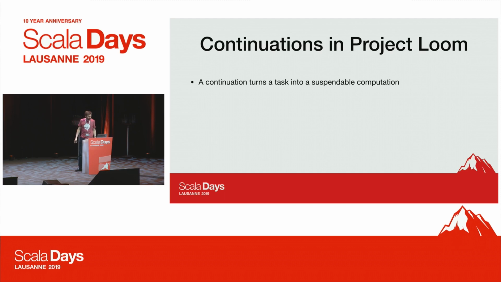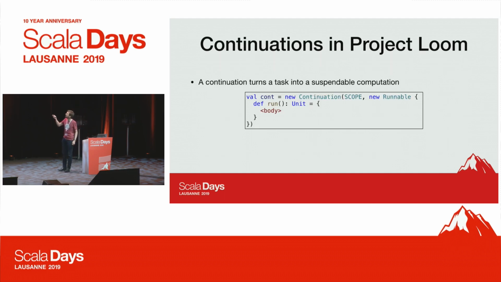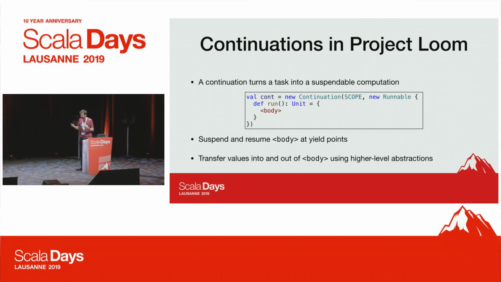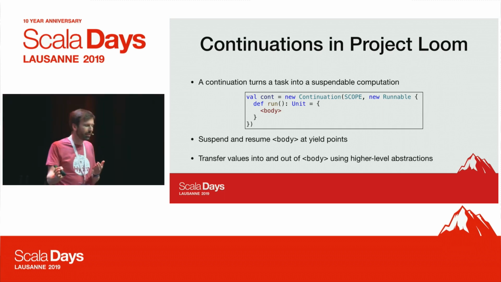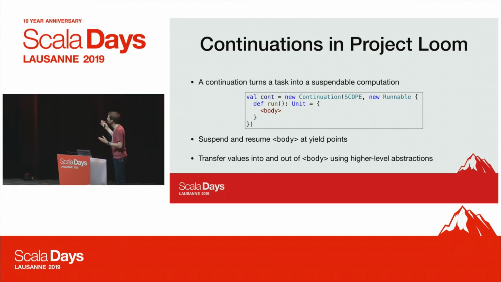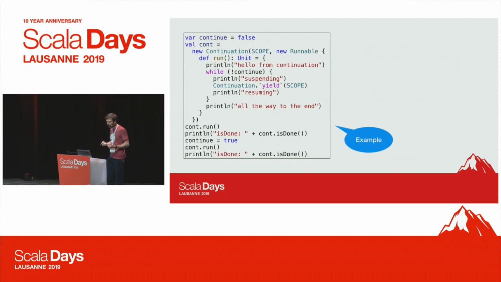Well, the basic idea is that you can take a runnable and turn it into a continuation. So this is actually quite simple, right? You just provide a runnable, and in the body here, you can actually suspend and resume the continuation. Now the thing is, this is a super low-level API, clearly. If you want to pass values in and out of the body, you need to build higher-level abstractions. That's not provided, so you need to do that yourself.